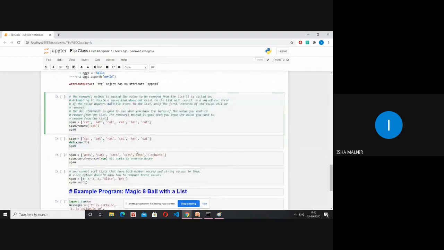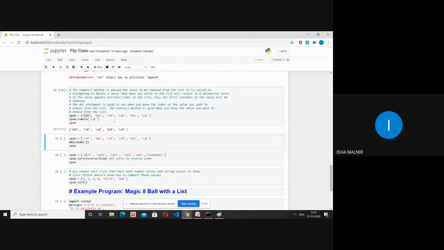Next is the remove method. Now, remove method, as the name suggests, is very simple. We can just remove the element. Suppose I want to remove cat, I can just remove it simply. One important thing that you should note here is that cat appears twice in the list, actually thrice, here and here too. So only the first occurrence is removed. You can read all of this, whatever I'm saying, I've written also.